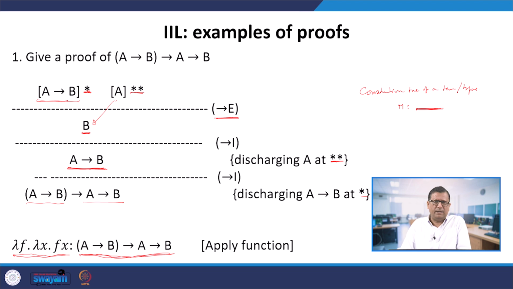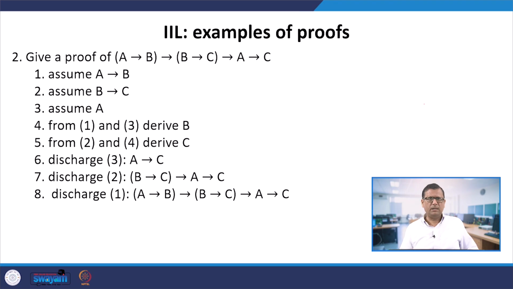This term has type this. So now we are trying to intuitively understand the correlation between this M has type tau, and then the tau is viewed as a formula. These two things we are trying to get some understanding. So we have a term here, this is the lambda term, and now what we do, take the formula, view it as a type, and now associate some lambda term. So this is what we have, this is the apply function.